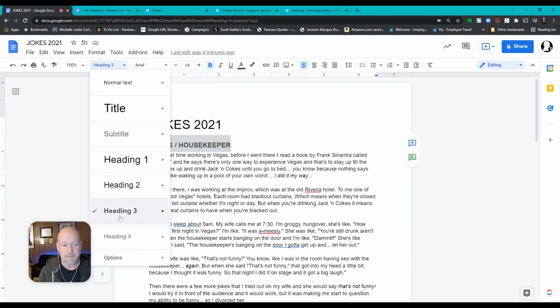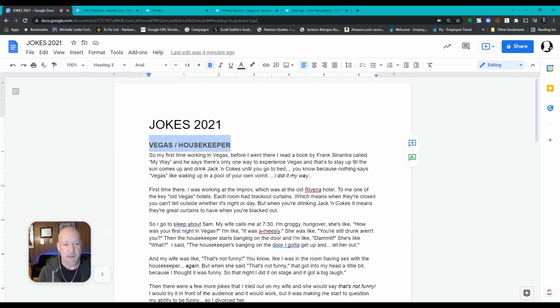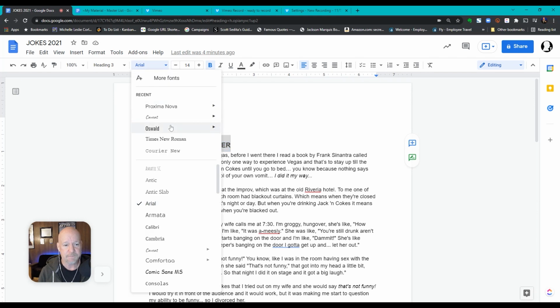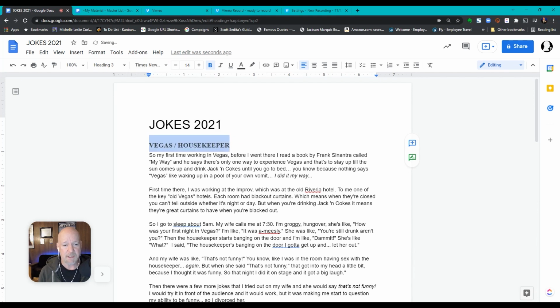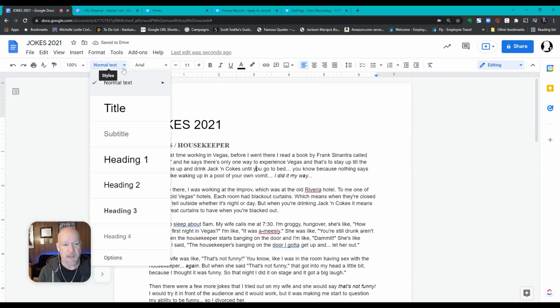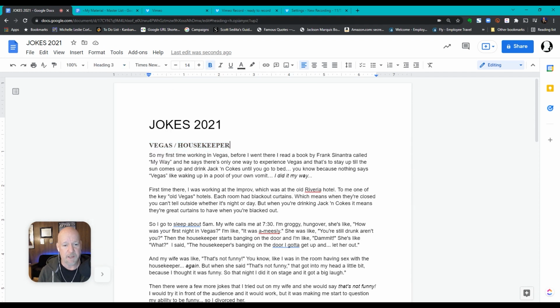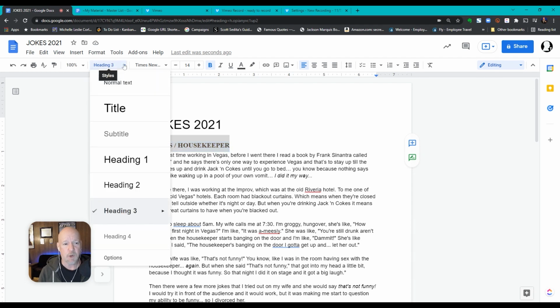With heading 3, the great thing is, say, for example, I have typed out what I want the heading to look like. Say I change this heading and make it Times New Roman 14. Now I can go over to heading 3, highlight it, and say I want all my heading 3s to be Times New Roman. So I can go heading 3 and go update heading 3 to match what you just typed. So I can do that.